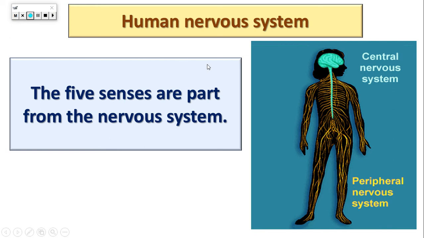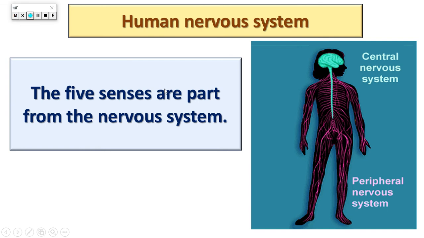Okay, the 5 senses are apart from the human nervous system. As you can see in this picture, that's the nervous system in your body. The nervous system consists of brain, spinal cord, and all of these pink tubes are nerves. The human nervous system is connected, and the 5 senses are apart from it.